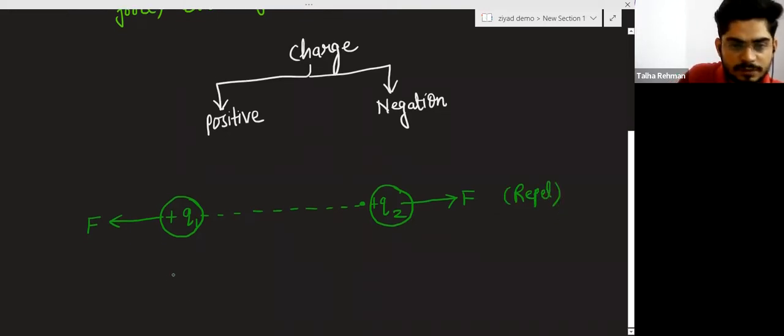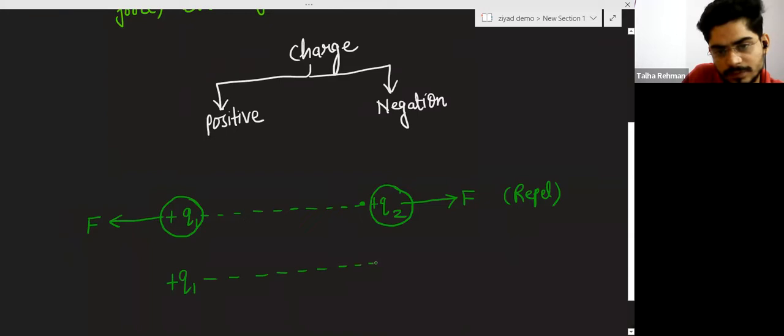If I have taken a charge Q1 here, and now instead of Q2, I have taken a charge minus Q2, they will attract.